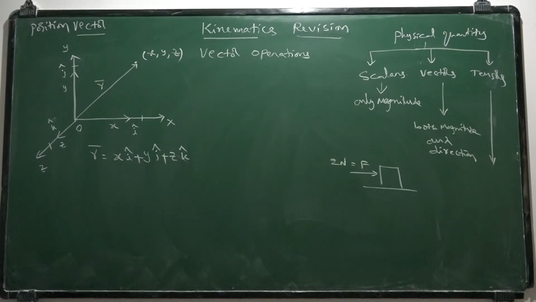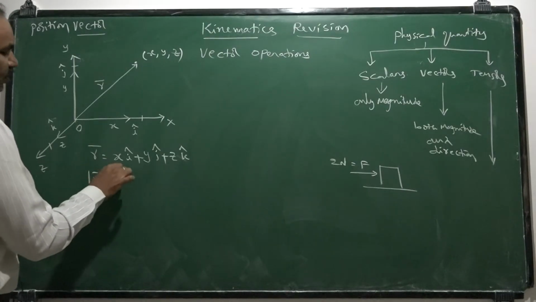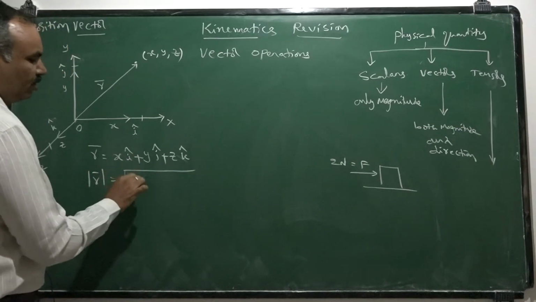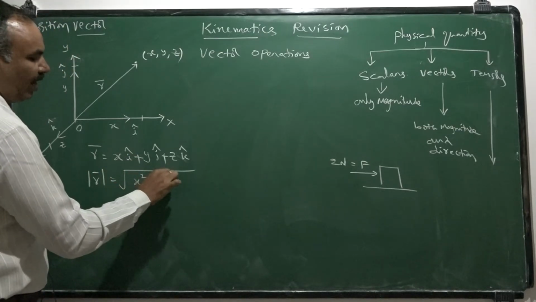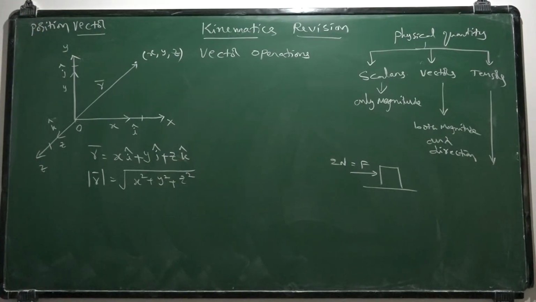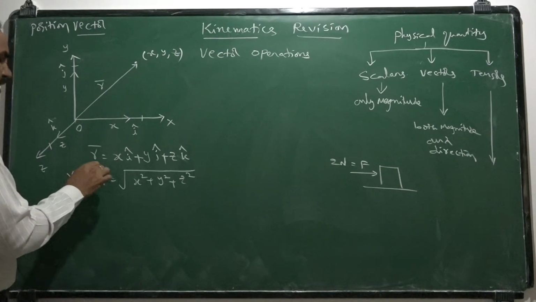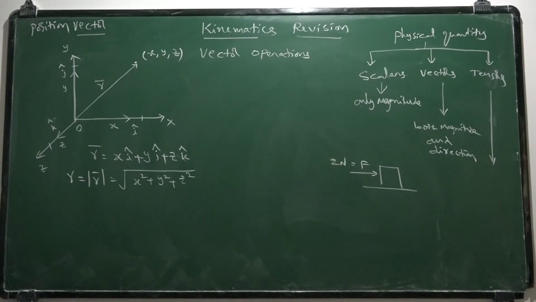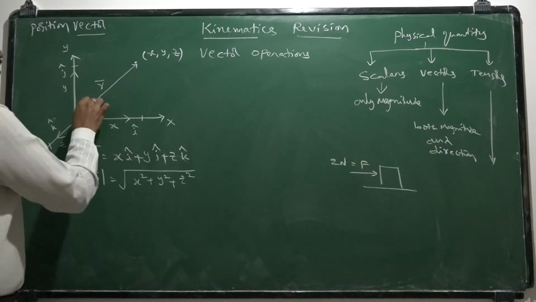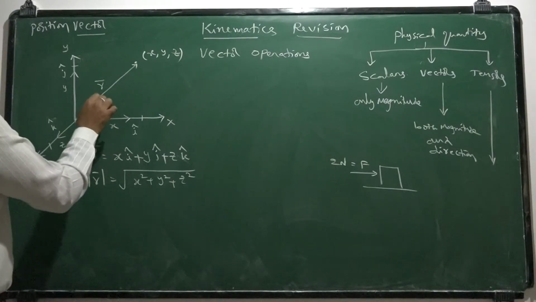As I said, every vector should have some magnitude. To find the magnitude of this vector, we should take the square root of x component square, y component square and z component square. If you want to specify the magnitude of this vector, you need not keep the bar over there. So this is the way of finding magnitude. If you want to specify the direction of a vector, you should find the angle made by the vector with horizontal axis in anti-clockwise direction.